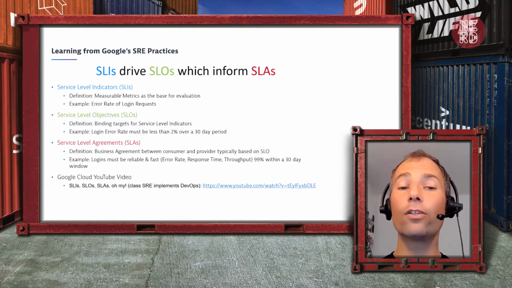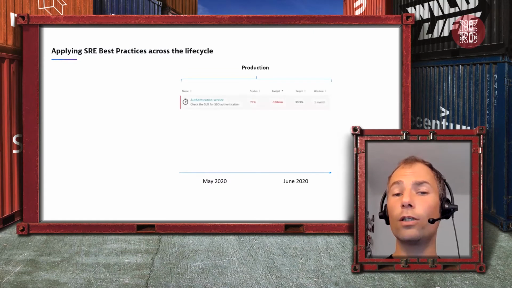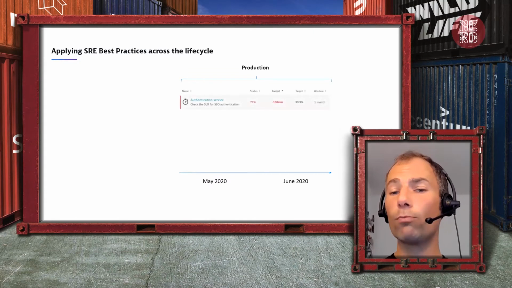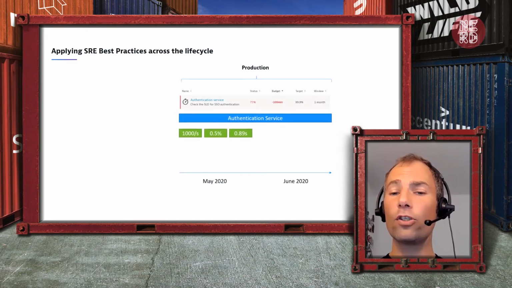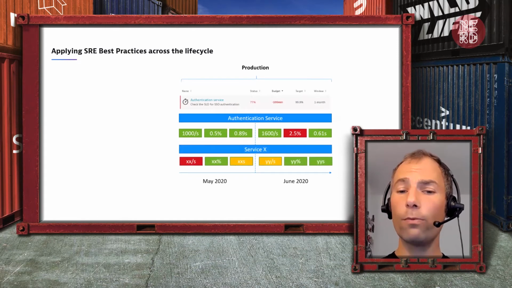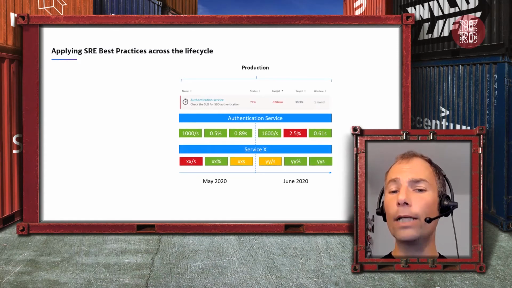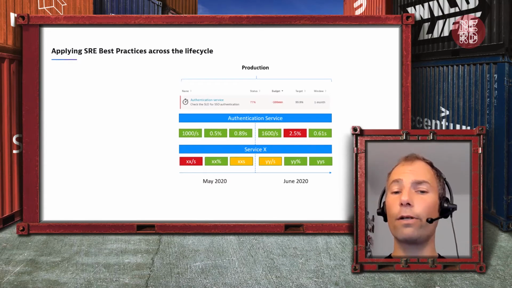Now, why am I telling you this? Because I think SLIs and SLOs are great because we can use them in production. Most monitoring tools have native support for it, where you can say, here is my service, here is my app, here are my SLIs, and here are my SLOs for it. And then please report to me every month how I am doing, or alert me in case I'm running low on my error budget. But we thought, this is a great concept and very simple: a metric over a time frame against a threshold.